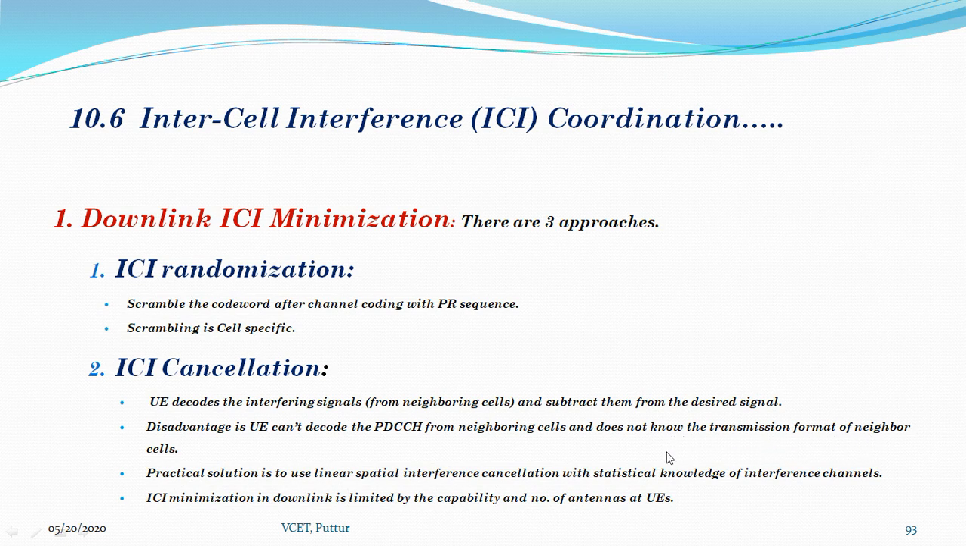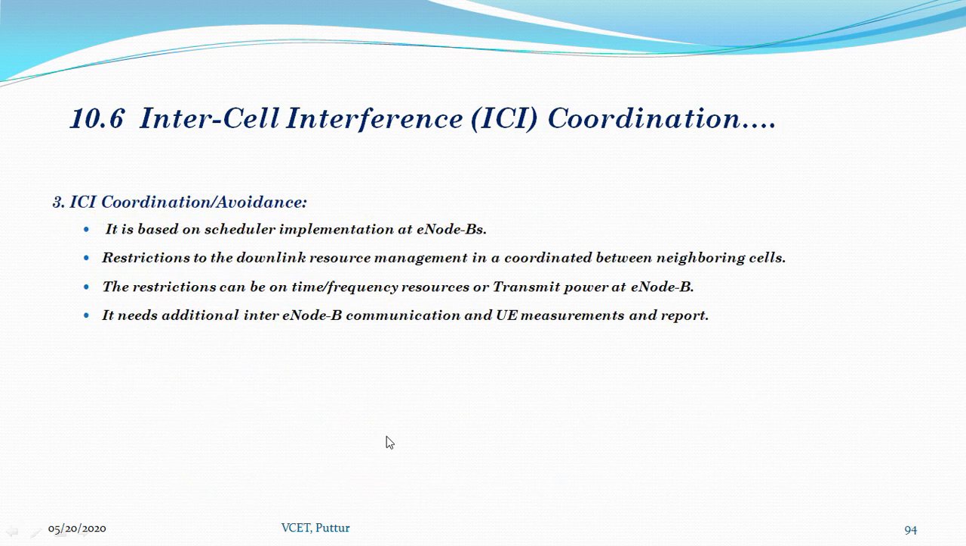ICI cancellation can also be performed in the spatial domain as well. Linear spatial interference cancellation with statistical knowledge of the interference channel is a practical option for ICI cancellation, but application in the downlink is limited by the capability and the number of antennas at the user equipment, which is given here.